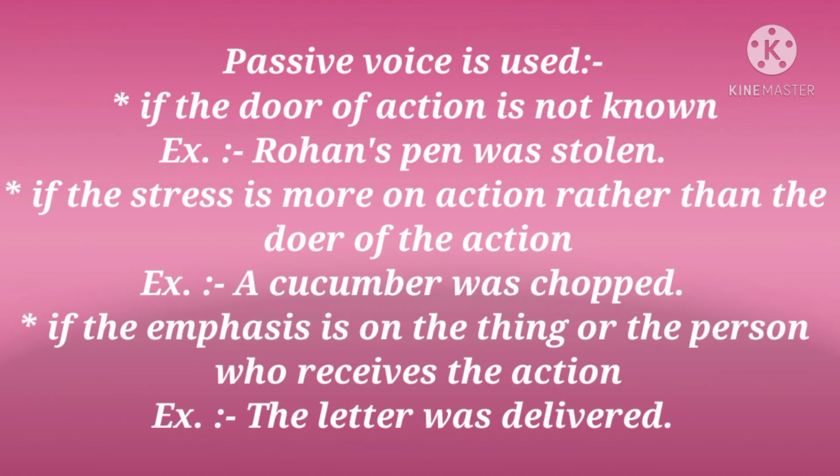Now, in this sentence, children, the chopping of the cucumber is more important than who chopped it. Next, if the emphasis is on the thing or the person who receives the action. For example, the letter was delivered. In this sentence, children, the letter is given importance. More importance is given to the letter.